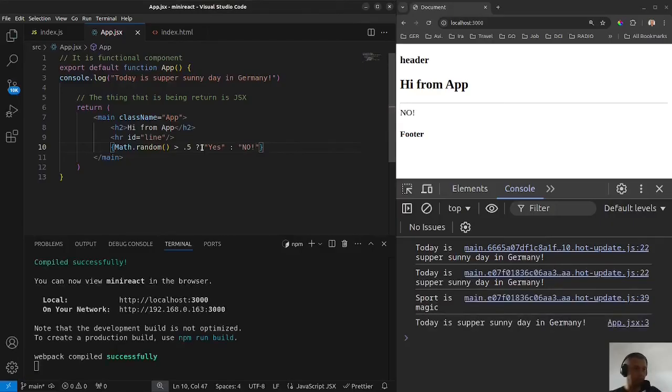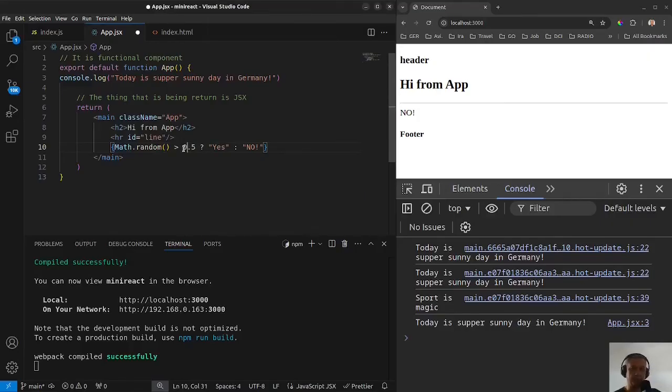Save it. And now, so what we did, we use the math function random, Math.random, and we compare with 0.5.